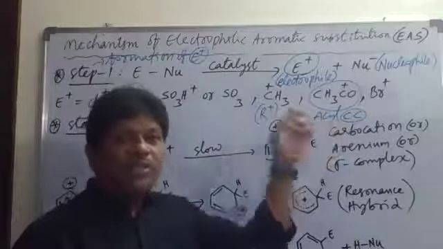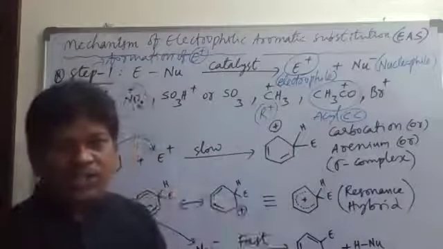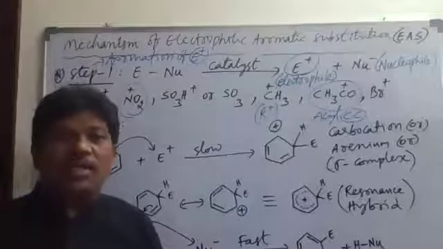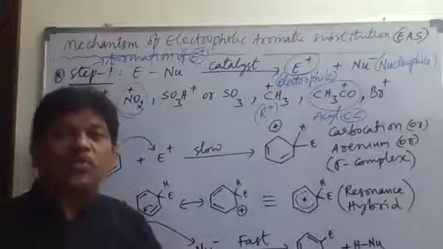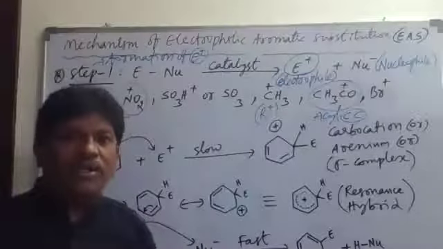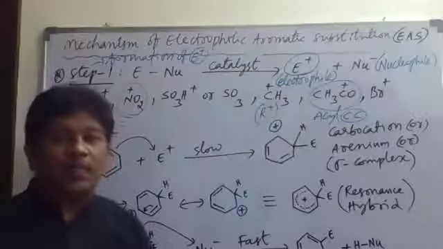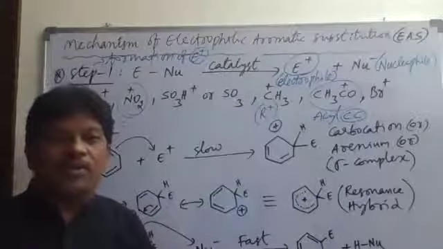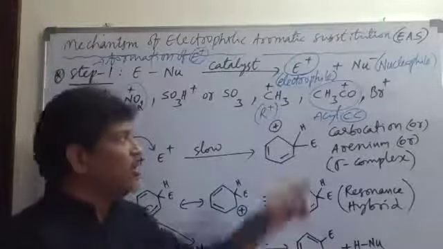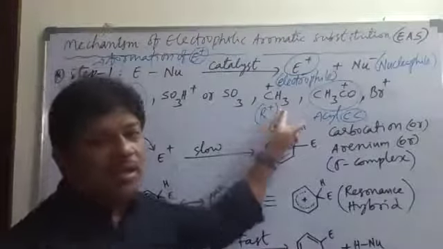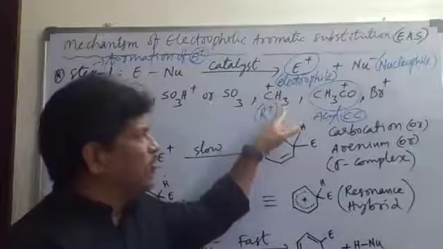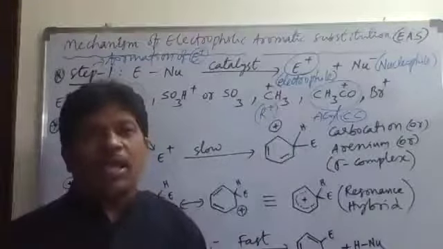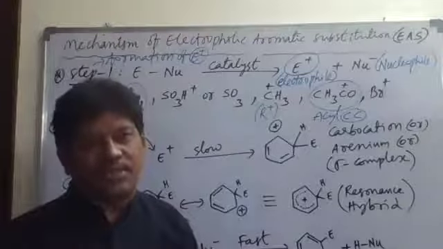So when the acyl group CH3CO plus, the acyl carbocation, is substituted in the benzene ring, that reaction is called acylation. When an acyl group is substituted, it is called acylation. When an alkyl group is substituted, it is called alkylation. So alkylation of benzene and acylation of benzene are both electrophilic aromatic substitution reactions.